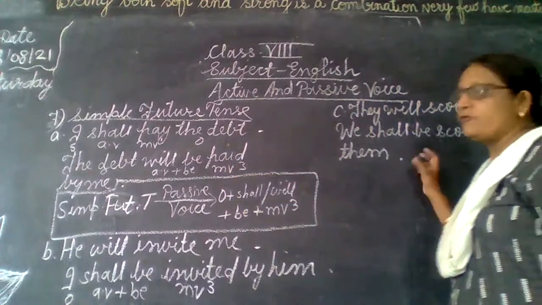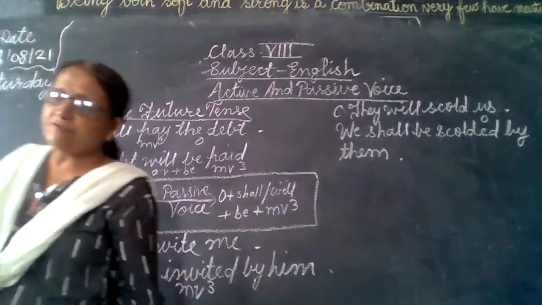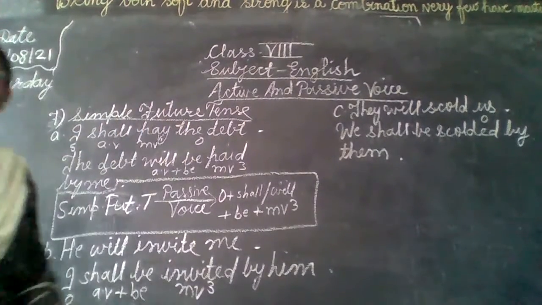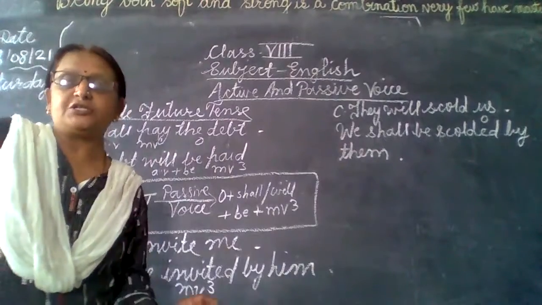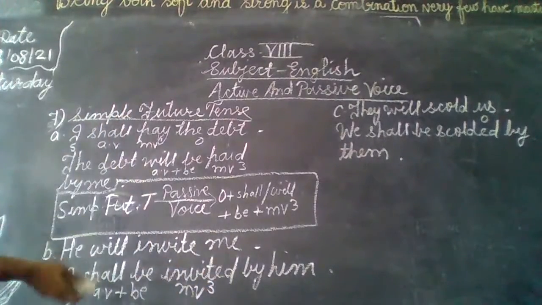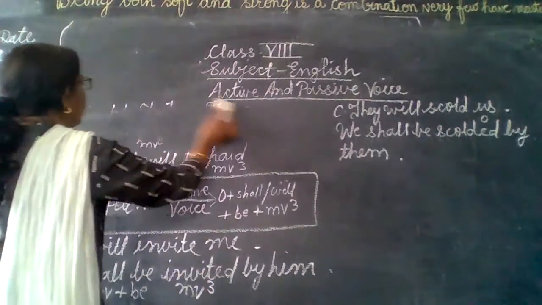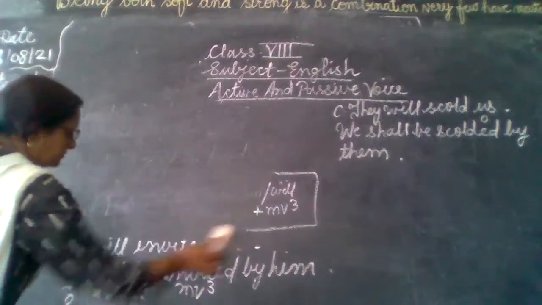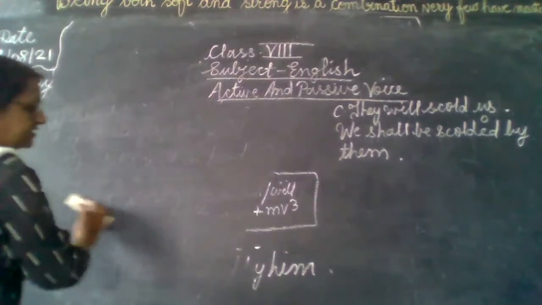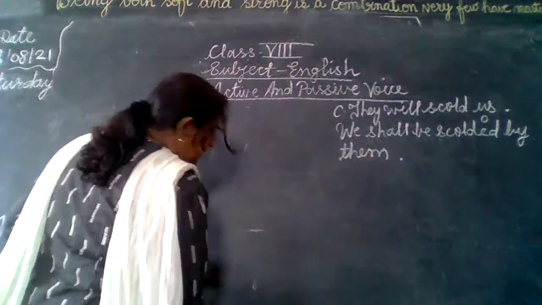Okay. So now we are going to do future perfect tense. Future continuous will not change into passive voice. So now it is future perfect tense, the last one from the tenses to change into passive voice.